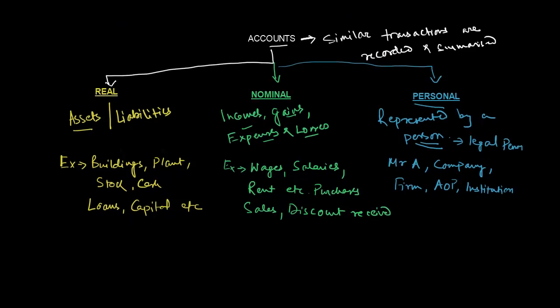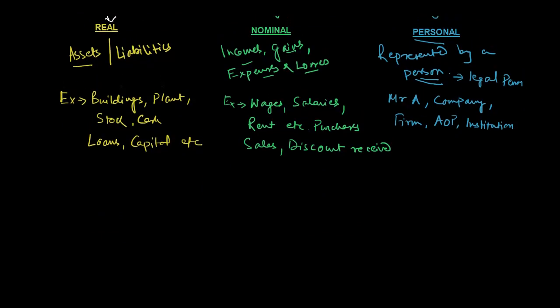Now let us see what the rules really are for each of these categories of accounts. For real accounts, under the asset category, let me write the word rules over here. Rules for debit and credit. For assets, the rule is debit what comes in and credit what goes out.